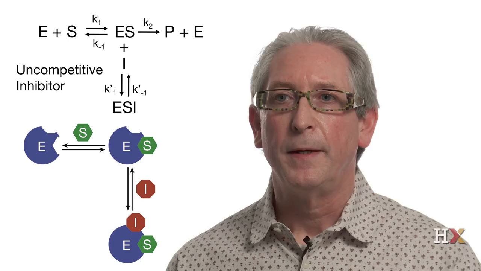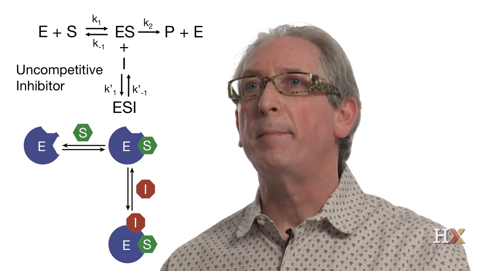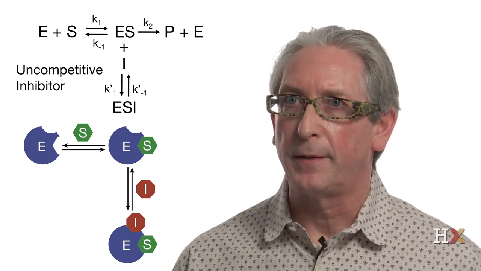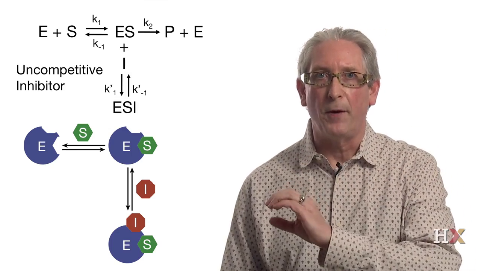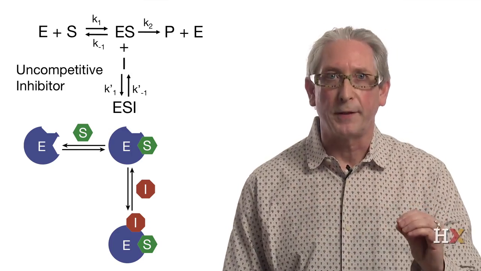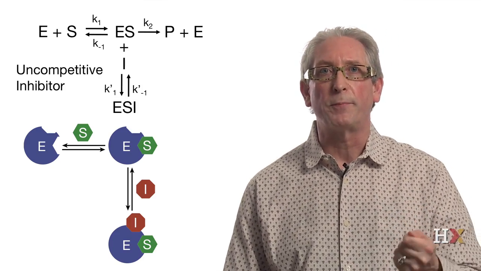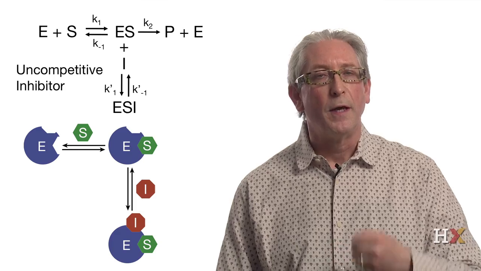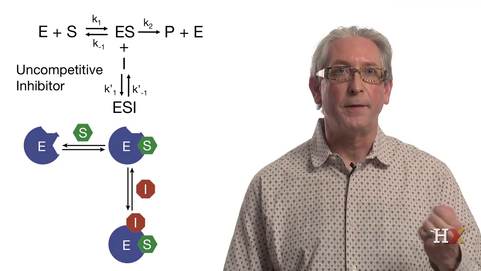So the second type of inhibitors are uncompetitive inhibitors. These inhibitors can only bind the enzyme when the enzyme is associated with a substrate. So only an enzyme-substrate inhibitor complex can be formed, and this complex is unproductive. So the enzyme trapped in this complex cannot transform the substrate into a product. So the question is, what would happen to Vmax under this condition?